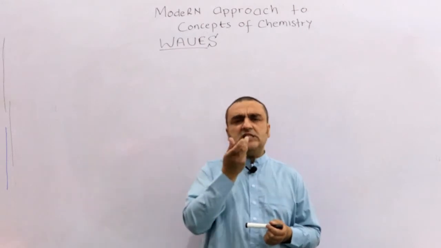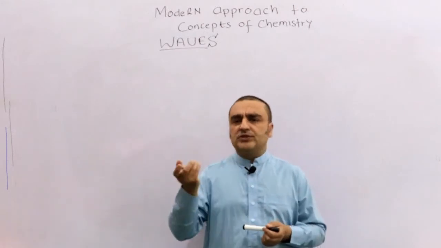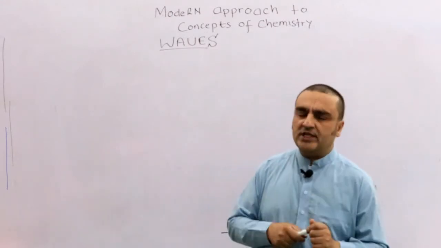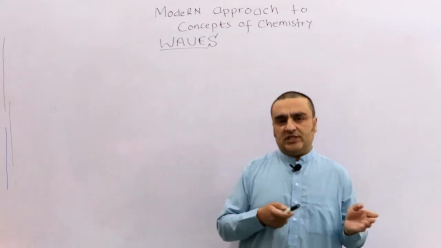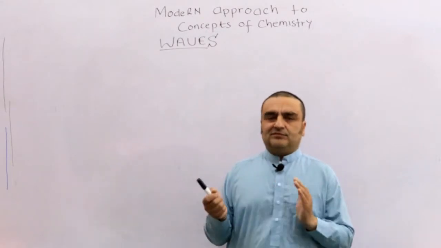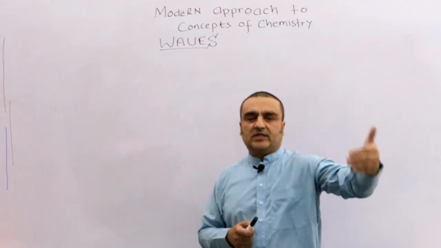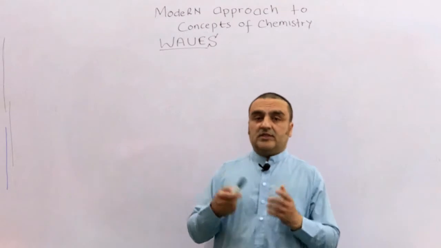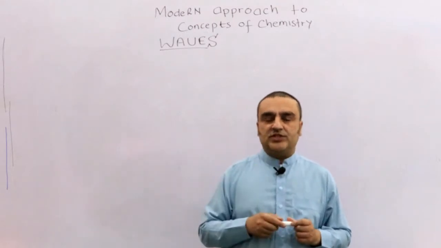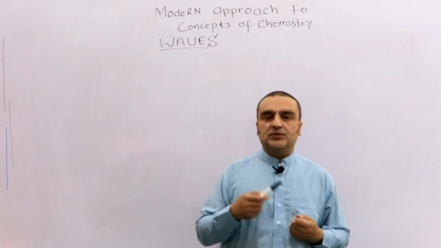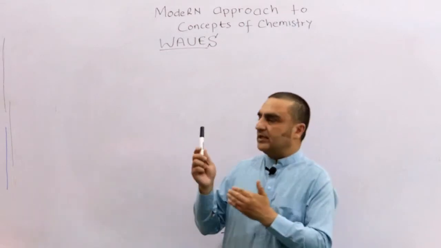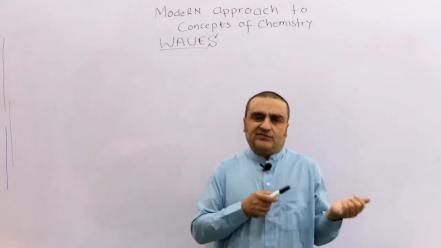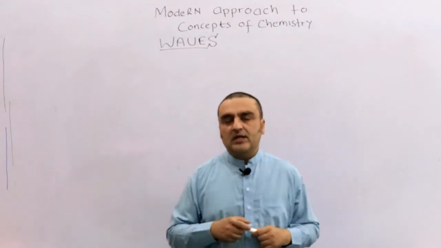Waves generally are a disturbance that moves through some medium. A disturbance that moves through some medium. This is known as a wave. This definition is a little bit complicated for first learners or fresh chemists, but it is the way we need to study it. And it will be clear to you when we go a little bit into the depth of waves, what they are and how they are represented.